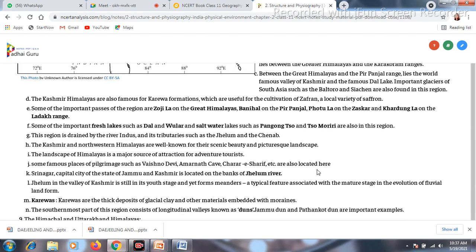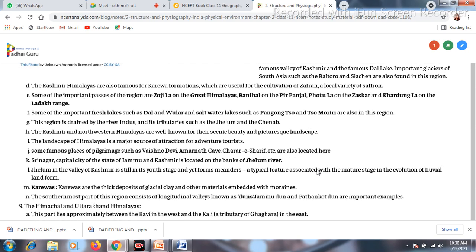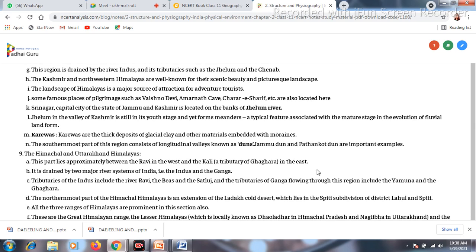Kashmir, we all know, is famous for its scenic beauty and picturesque landscape. In India we say that it is the heavenly place of India, and the landscape is so attractive that it is a tourist destination also. We are having so many pilgrimages over here, that is Vaishno Devi, Amarnath, Sharar-e-Sharif and so on. Srinagar is the capital of Jammu and Kashmir, which is located on the bank of the Jhelum river. The rivers present over there are all in a very youthful stage only.